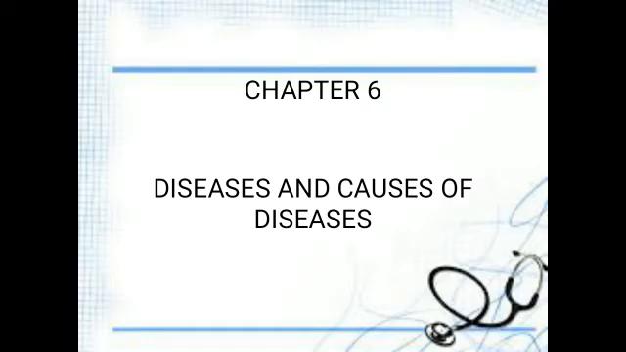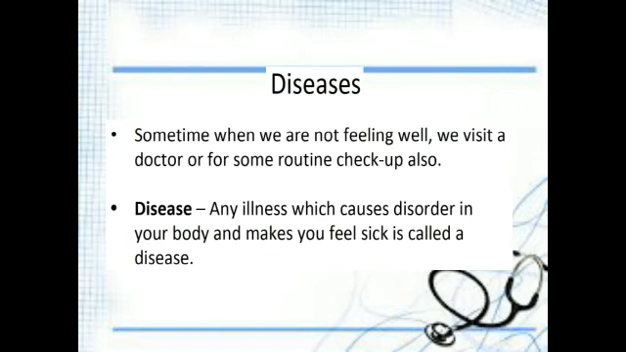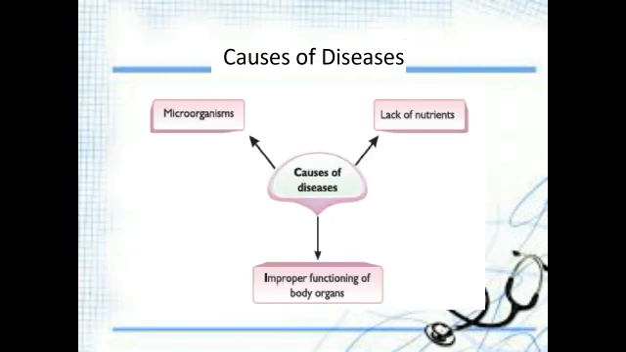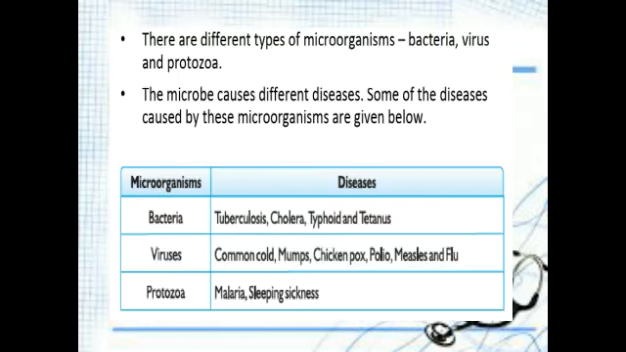Today we are going to discuss chapter 6, that is diseases. So what are diseases? Any illness that causes disorder in your body and makes you feel sick is called disease. The causes of diseases are microorganisms, lack of nutrients and improper functioning of body organs.